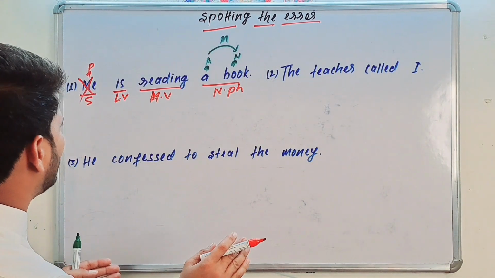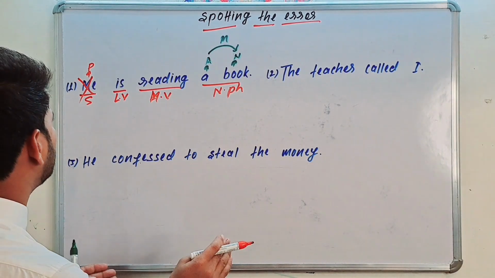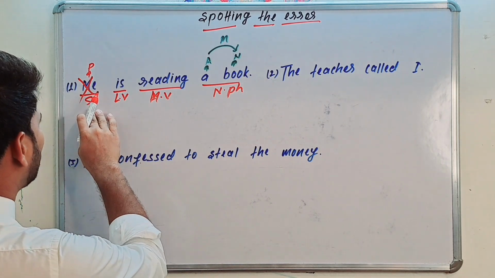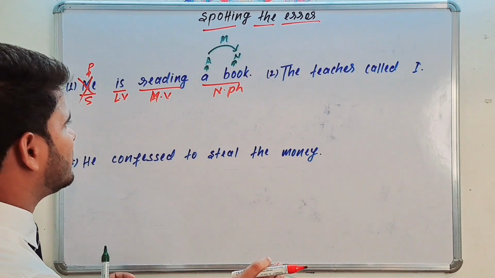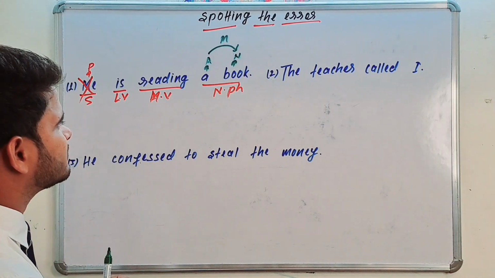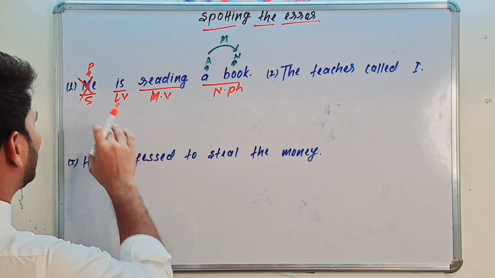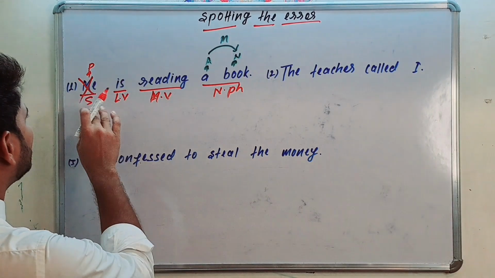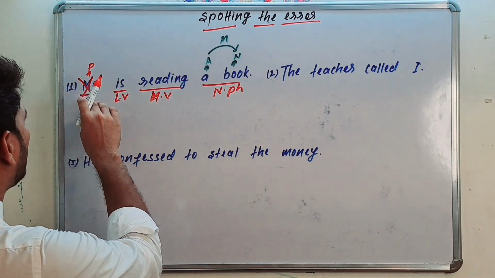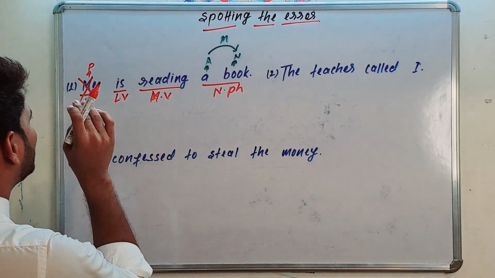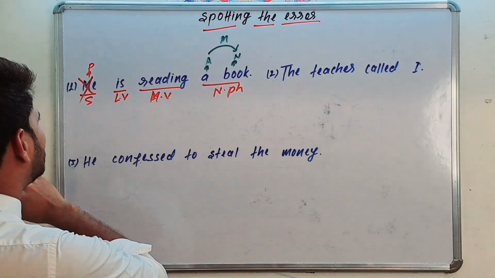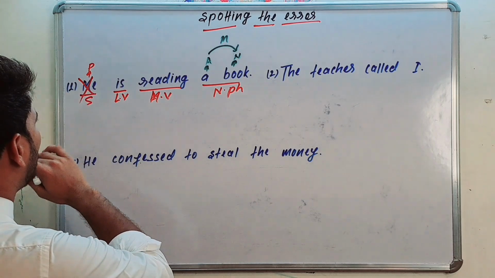Why is this the error part? We have to use the subjective case of pronoun in the subject, not the objective case of pronoun. But in the object, we can use the objective case of pronoun, that is me. The objective case of I is me. So here, the objective case of pronoun is used as a subject. So this is the error part.